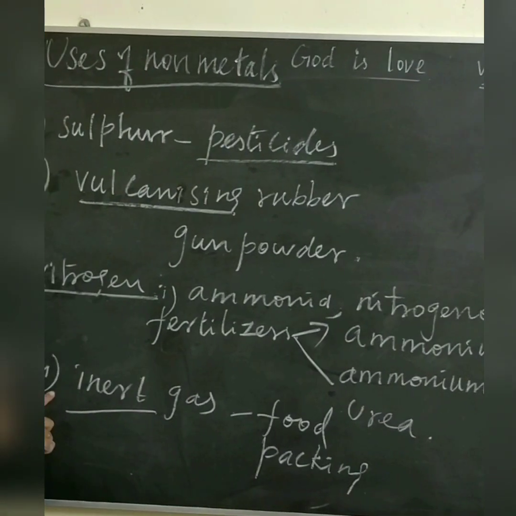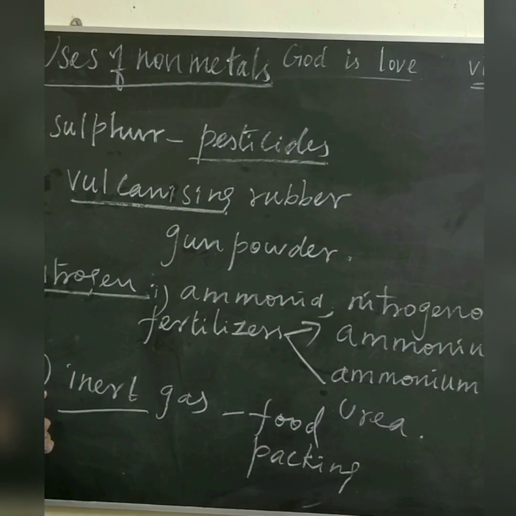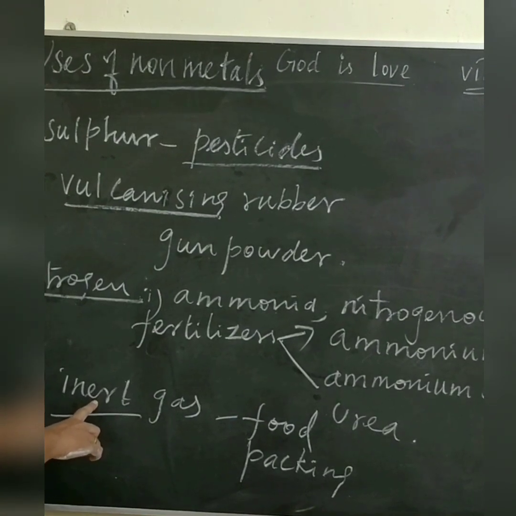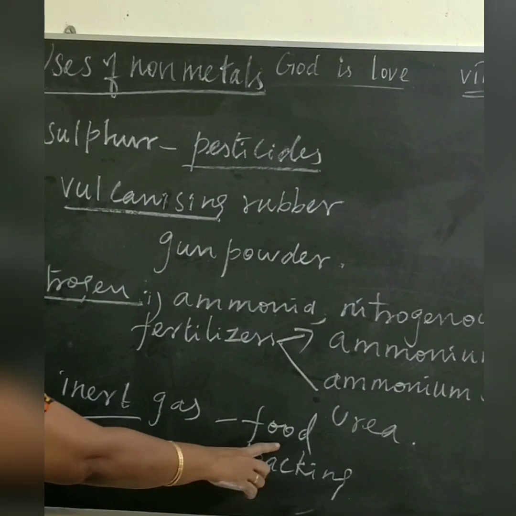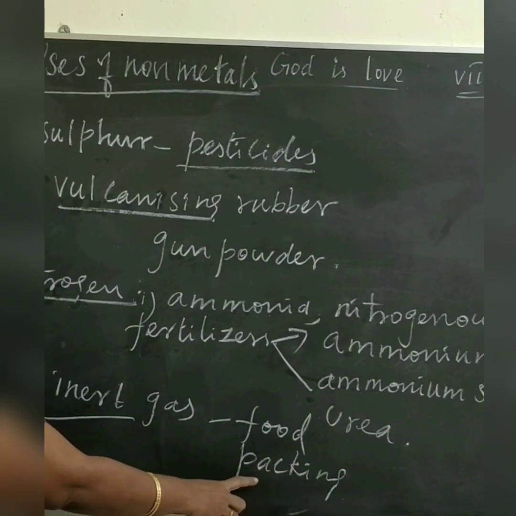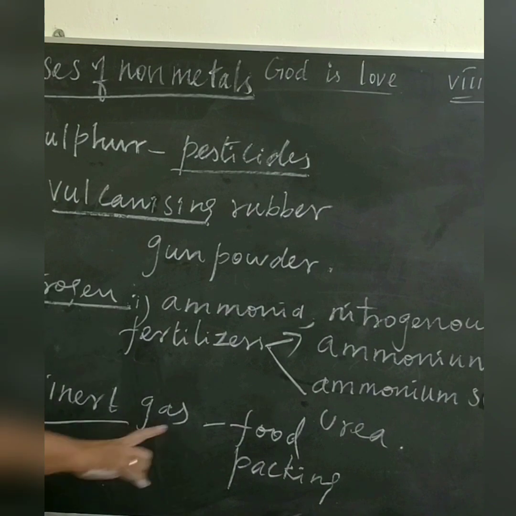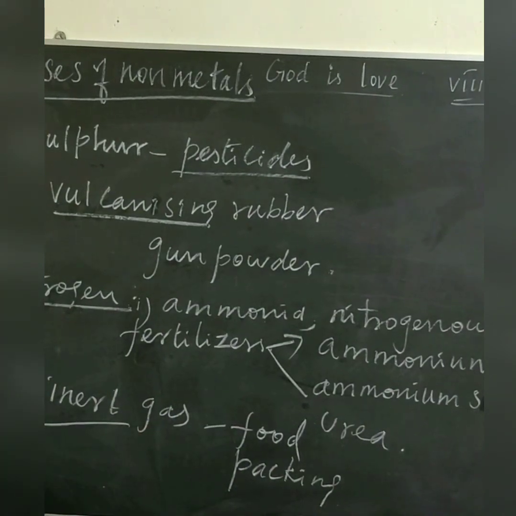The next point, second point, nitrogen is used as an inert gas. What is inert? Non-reactive. In processed food packing, to pack the food materials.